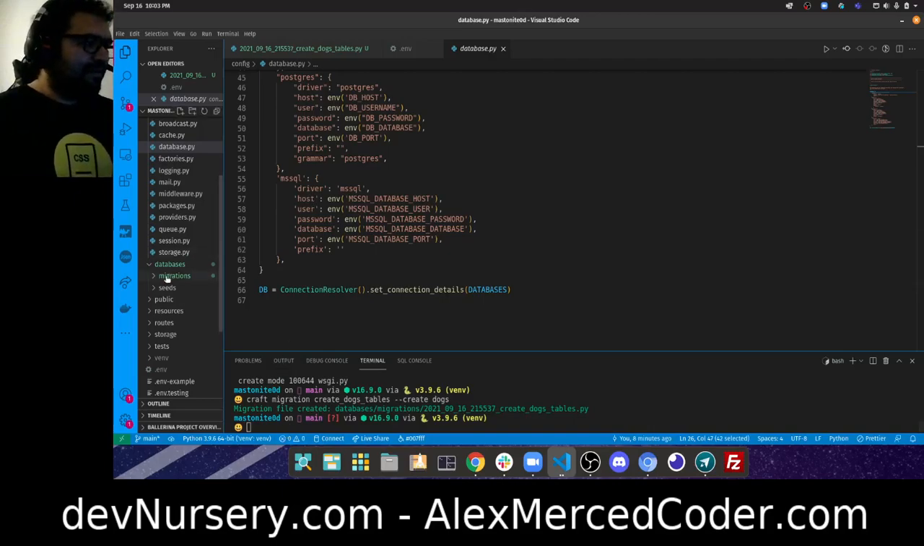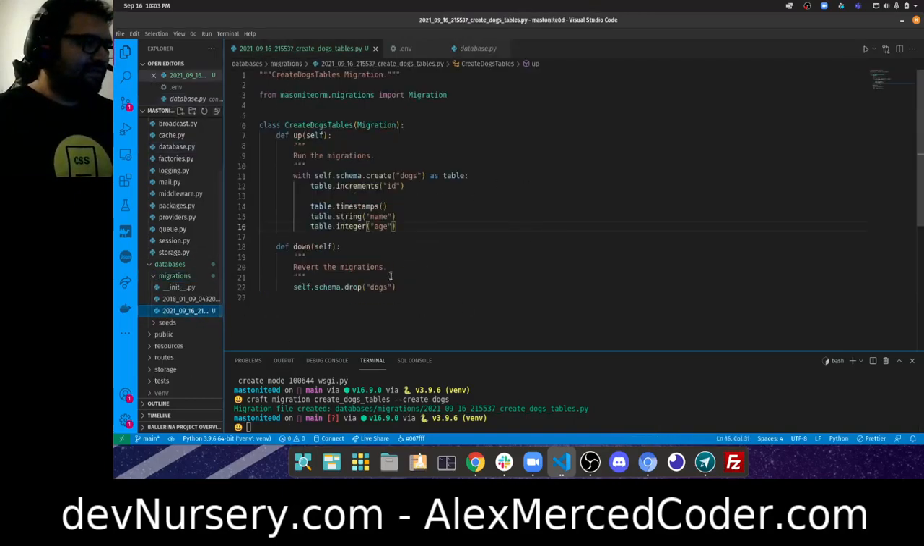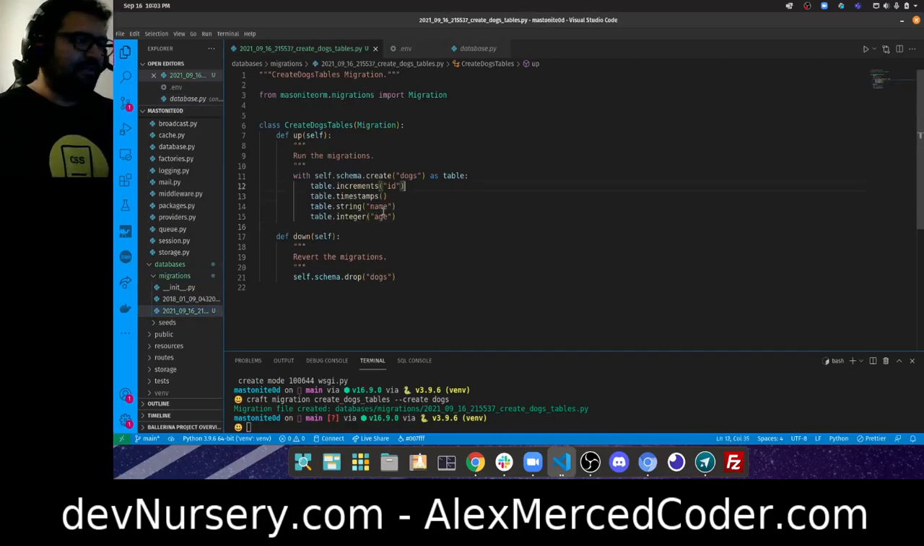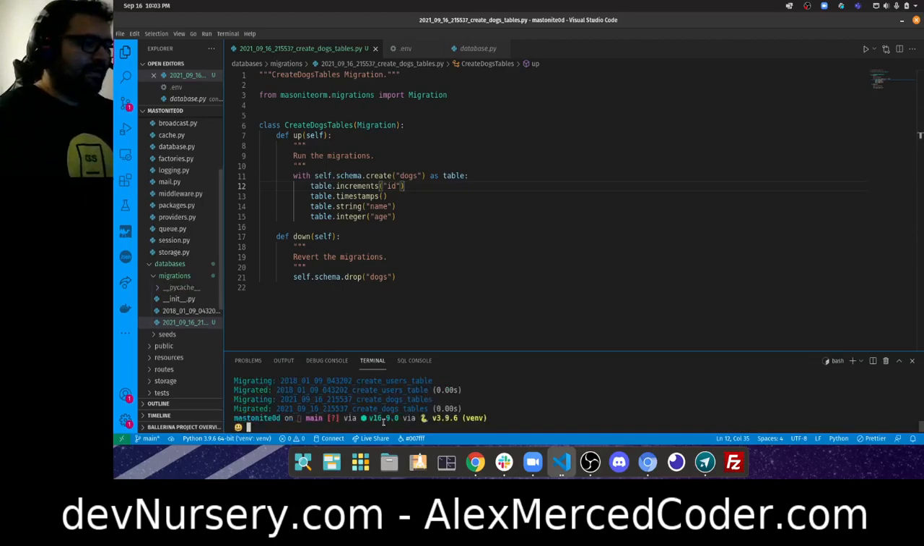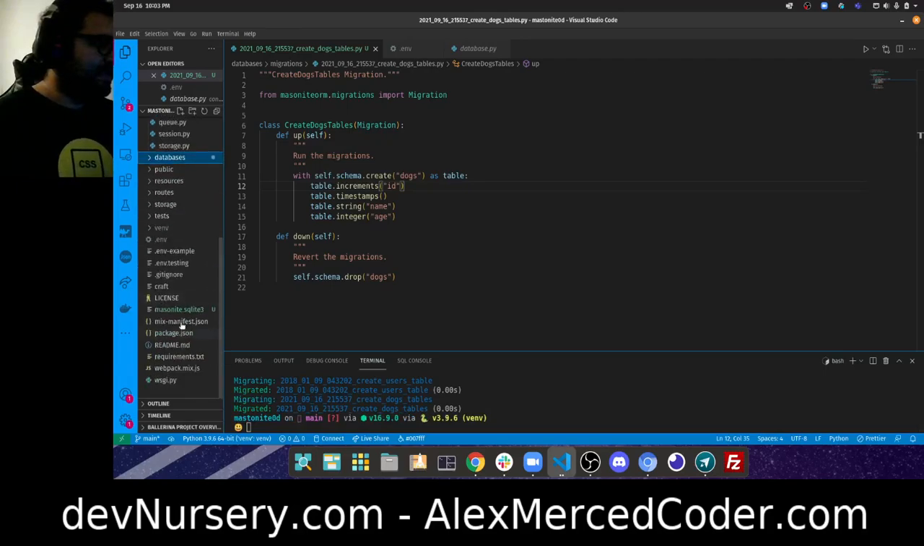But again, we made our migration. We have our migration file that describes the table we're going to create. So now I'm just going to migrate it with craft migrate. Okay, so now the table has been migrated, and now the database should exist. And there it is, Masonite.sqlite3. It exists.